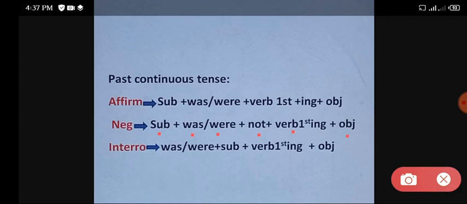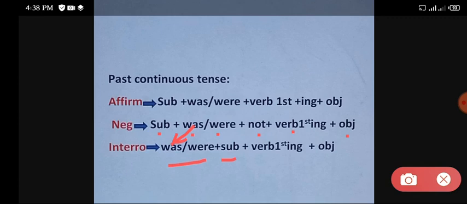Now the next sentence is interrogative sentence. You just have to shift was and were into the start. It means that you just have to shift the helping verb in the start of the sentence, and you have to write down subject after the helping verb. So this will be your interrogative sentence. Here you can see this is helping verb, and after that you are writing subject.